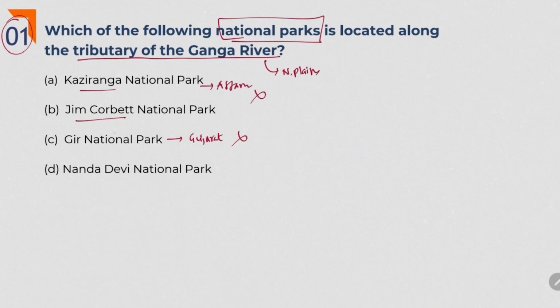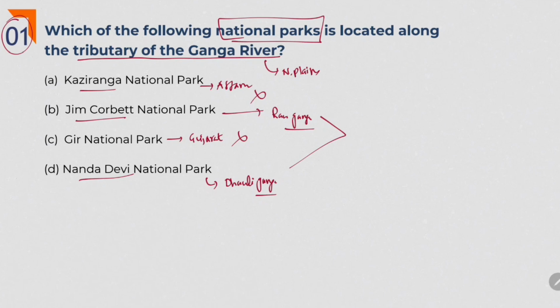If we see Jim Corbett and Nanda Devi National Parks, Nanda Devi National Park lies on the bank of Dhauli Ganga. In Jim Corbett National Park, it lies on the banks of Ram Ganga. Both have name Ganga on it. Now among these two, what is the tributary of Ganga river?